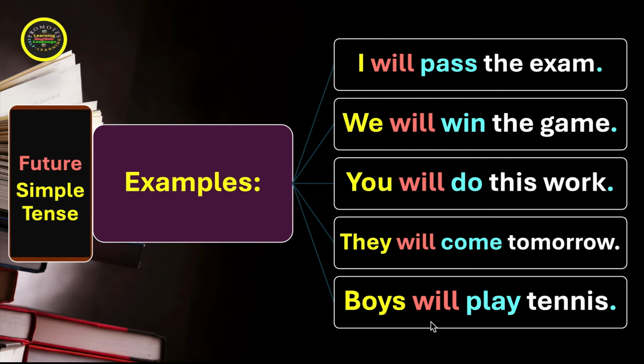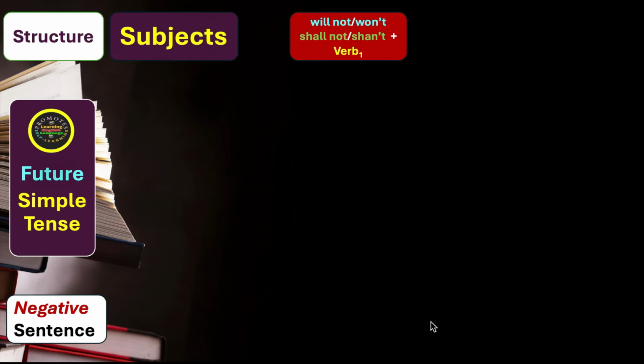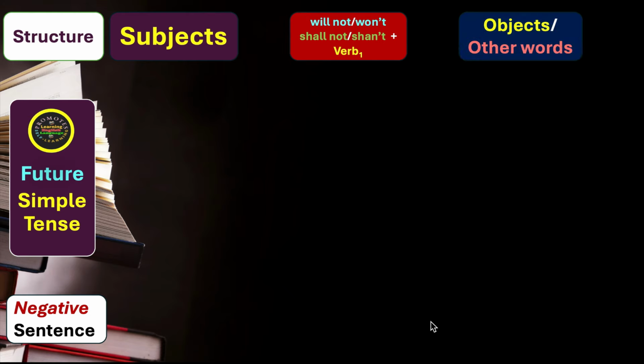We continue our discussion: the structure of future simple tense in the negative form of a sentence. As you know, we have the subjects. In the negative form, we can use will not, and the short form is won't, or shall not, and the short form is shan't. Then we use the first form of the verb. But here I will mostly use the short form of will not, won't. Then we have objects or other words.